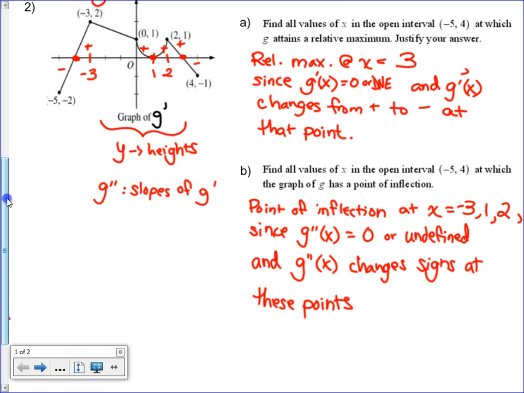How could you have reworded this question or this answer? You could have said, there's going to be a point of inflection at x equals negative 3 because G double prime of negative 3 is undefined and G double prime changes from positive to negative there, or you could say the slopes of G prime change from positive to negative there, or you could say G prime changes from increasing to decreasing there. They all mean the same thing. Then you could have gone to 1 and said because G double prime is 0 there and G double prime changes, or the slopes change of G prime, or G prime changes from decreasing to increasing. There are many different ways, but they all have to have the same meaning involved.